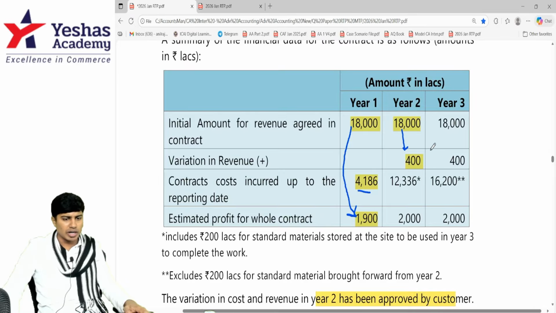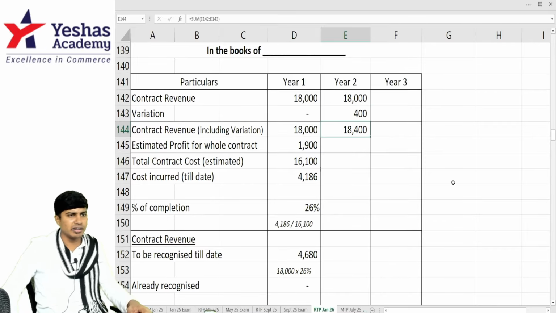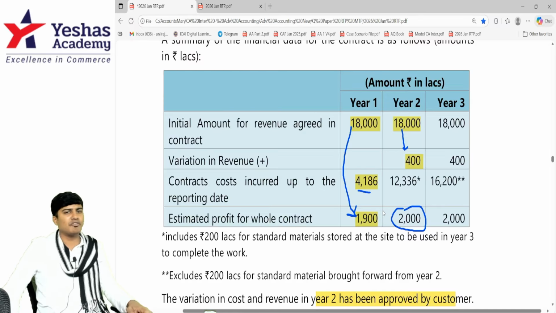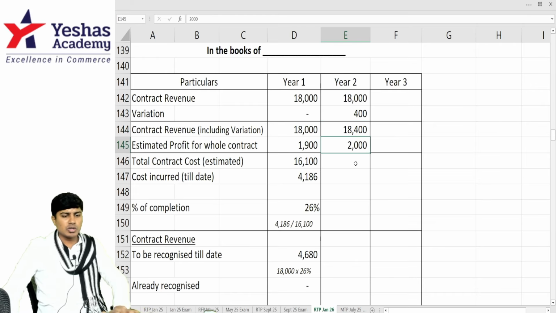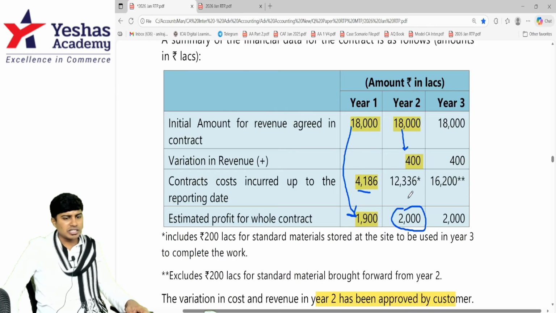For year 2, contract revenue is changing. 18,000 plus 400, which is 18,400. Then estimated profit from the contract is 2,000. They're expecting profit of 2,000 from the contract. So can I say the total cost will become 16,400? In 16,400, how much is incurred? 12,336, but it has a star.